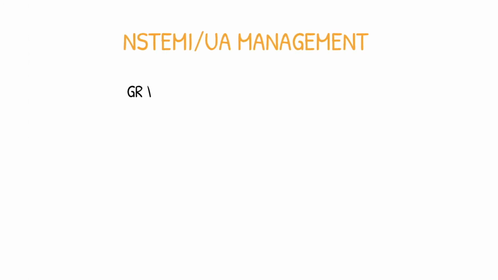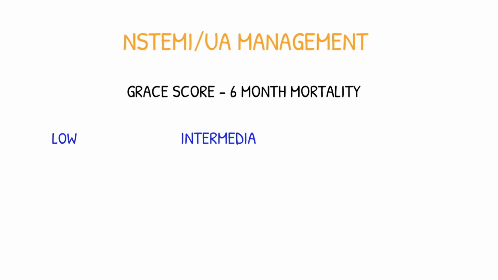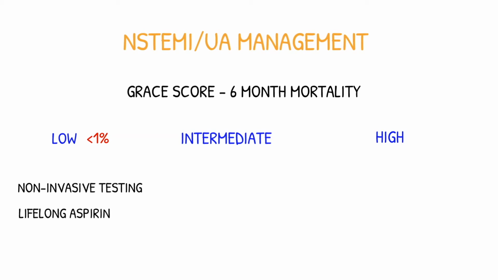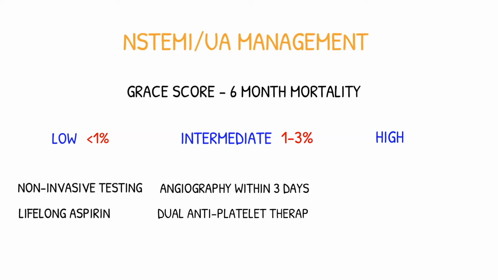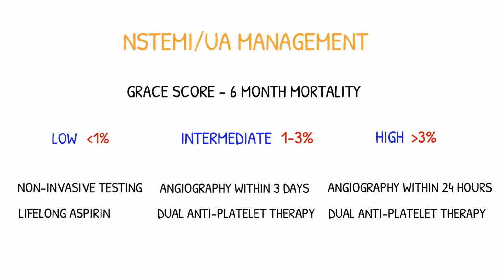For an NSTEMI or unstable angina, we can use the GRACE score. This is calculated for a 6-month mortality risk and is classified into low, intermediate and high. Low risk, which is less than 1% mortality, means patients will require non-invasive testing and lifelong aspirin. Intermediate risk, which is 1 to 3% mortality, means patients will require angiography within 3 days and dual antiplatelet therapy. High risk, which is more than 3% mortality, means patients require angiography within 24 hours, dual antiplatelet therapy, and coronary artery bypass grafting will be considered for these patients.